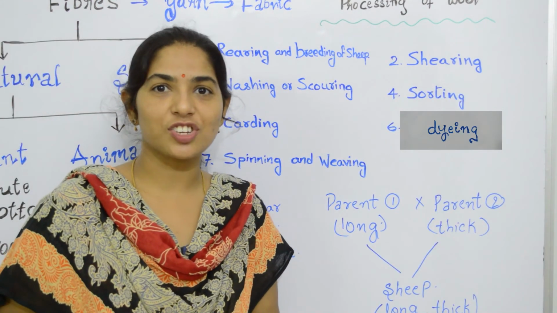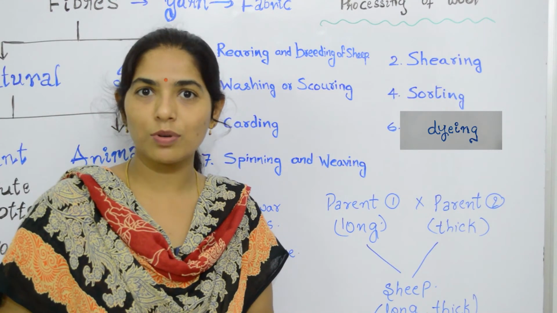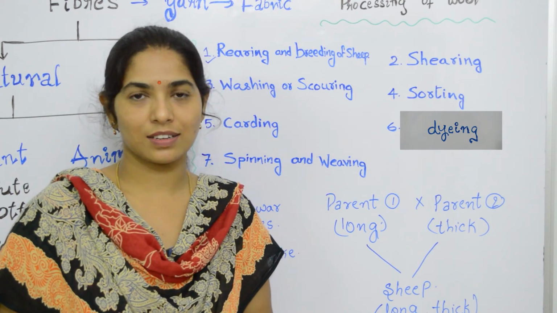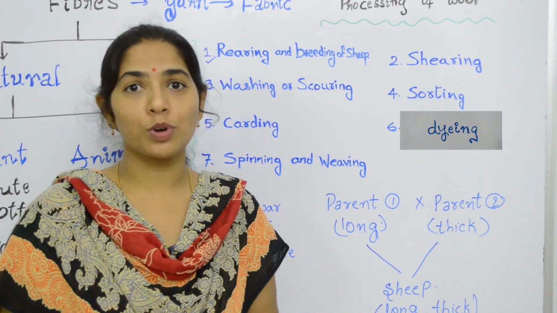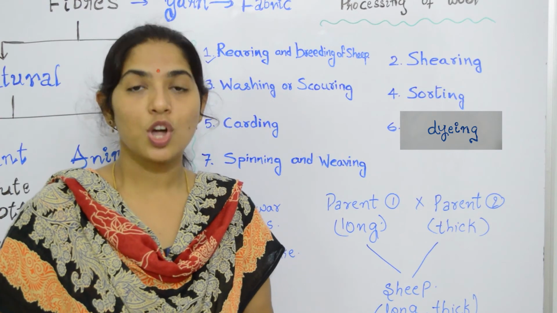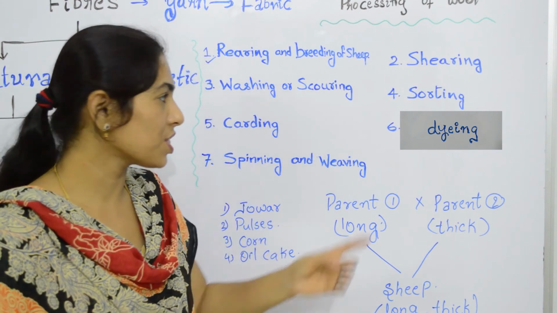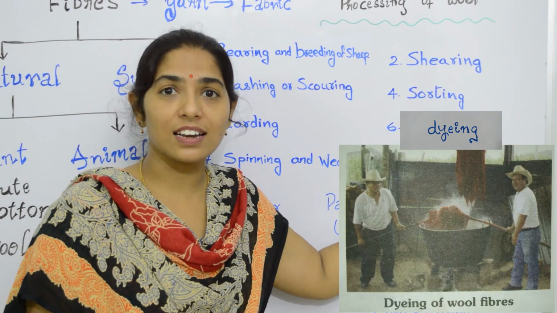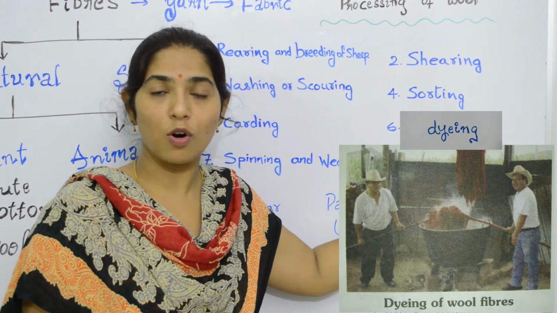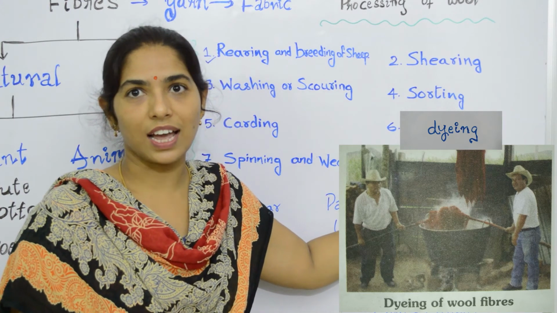Generally, there are three natural colors of wool: brown, white and black. But we obtain woolen clothes of different colors. This is done by a process called dyeing. Adding color to any fiber or fabric, we call dyeing.